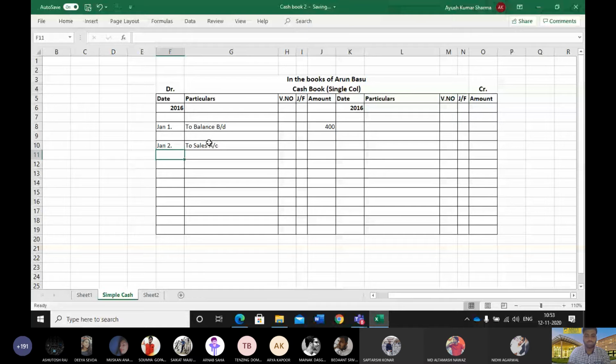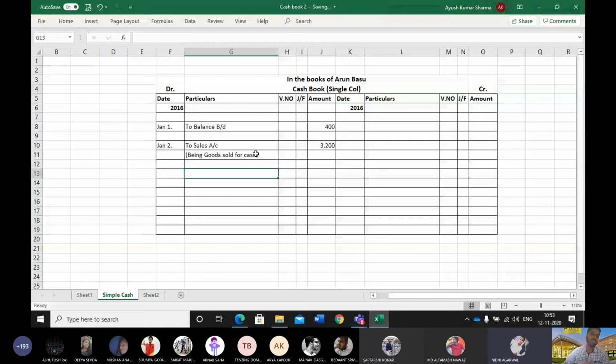Now below this you have to write being goods sold for cash. The amount was 3,200. Is it necessary to write for cash? It's a cash book, so it's understood.